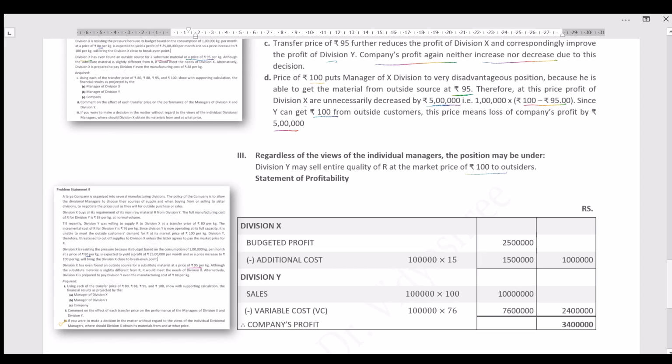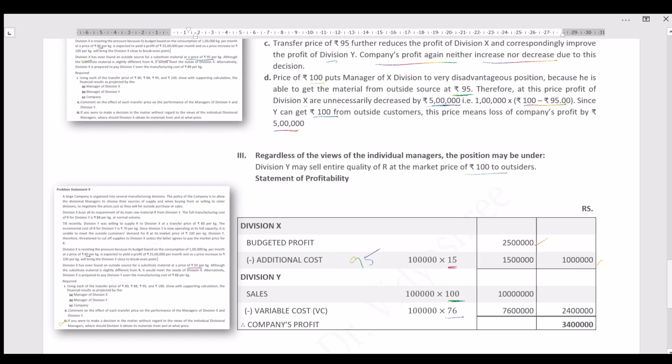Well, for division X, the budgeted profit, as we know, is 25 lakh minus additional cost. As I told you, if division X is buying from the outside market, a kind of substitute material, it is able to get it at rupees 95. So from 80 it is increased to 95, that is, 15 is the increase. So the actual profit, that is profit minus additional cost, is 10 lakh. Then division Y is selling into the outside market at rupees 100 minus its variable cost, this much is the profit. So we can say that the company's profit would result in 34 lakh.